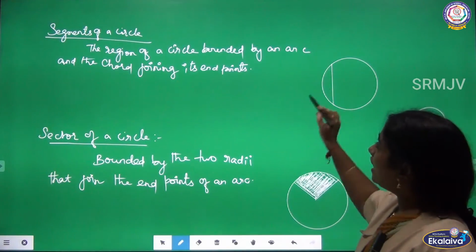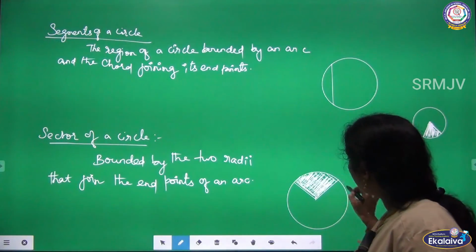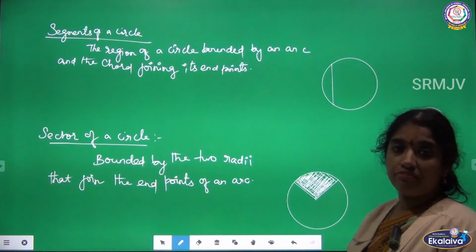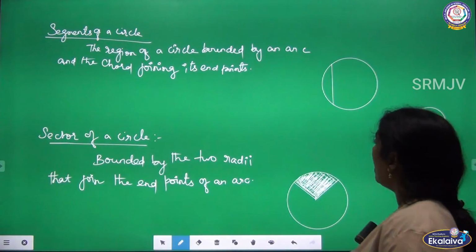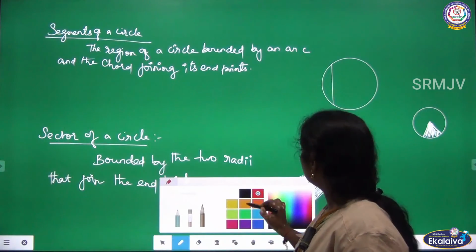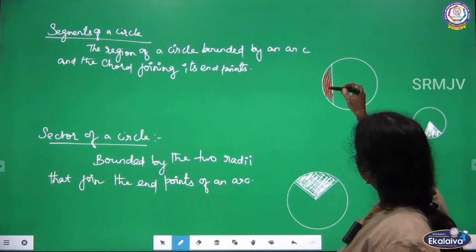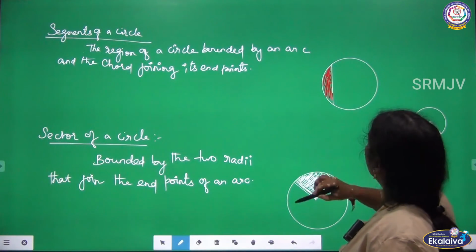Okay. If I cut the cake wrongly, it is a segment. If I cut the cake correctly, then it is a sector. And see this part. Listen. See a region which is covered, which is what? Smaller area.